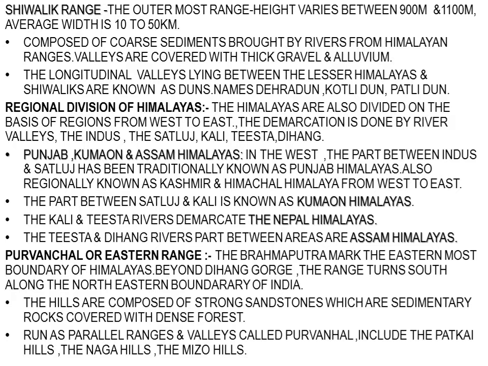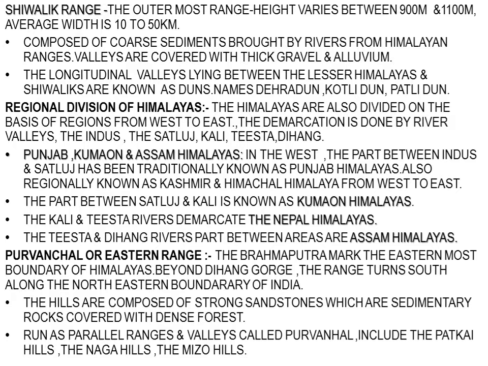Okay. Now, besides the longitudinal three parallel ranges, Himalayas are also divided according to regional divisions, and this regional division of Himalaya is done on the basis of the rivers that are flowing. Because of the rivers flowing in that area, their demarcation is done.